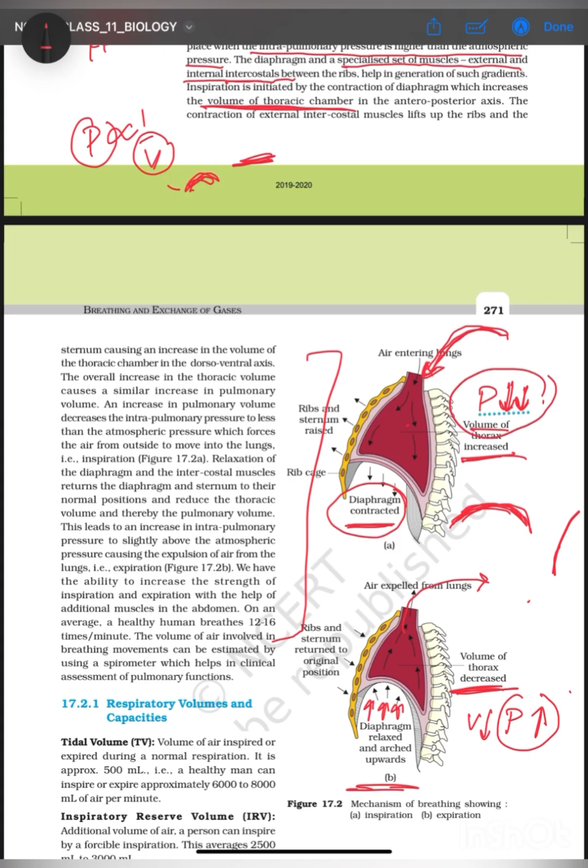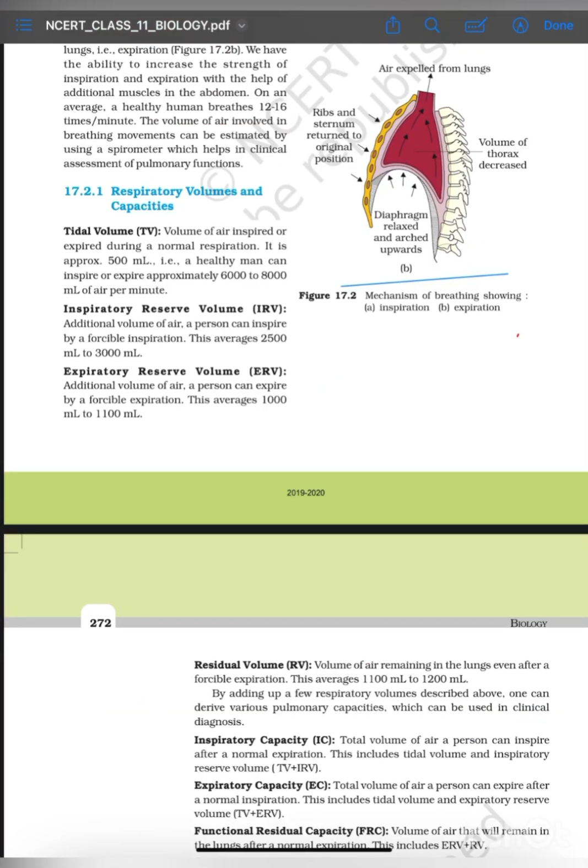Similarly, ribs and sternum do their part. Ribs and sternum return to their original place, and here they are raised. So this is how the process of expiration and inspiration takes place with the help of the diaphragm as well as external and internal intercostal muscles.